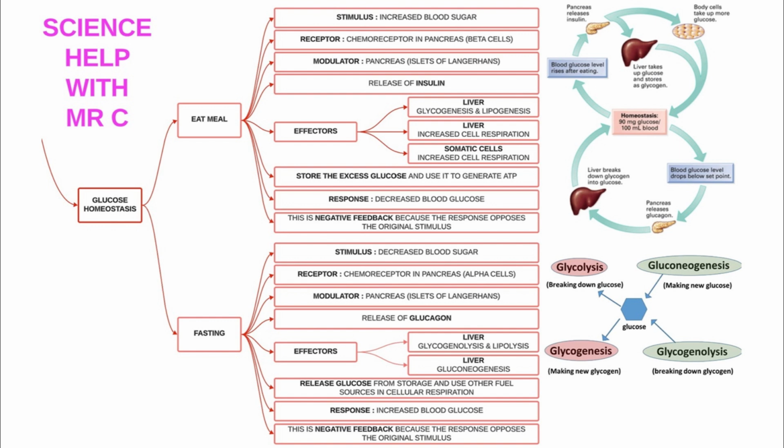Gluconeogenesis means using something else other than glucose to drive cellular respiration. All these mean that glucose is released from storage and other fuel sources are used for cellular respiration. The response here is an increased blood glucose level. And again, it's an example of negative feedback because the response opposes the original stimulus. Now we'll look at water homeostasis.